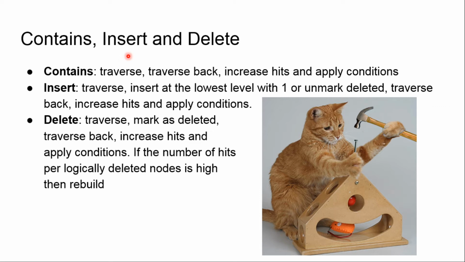Or we can find an element that is marked as deleted. Please note that our deletion is typically logical, so we simply mark it as deleted or not. So we unmark it as deleted, we increase the hits, we traverse back, we change the counters, and apply the conditions on the way back. For delete, we traverse to the element, mark it as deleted, increase the number of hits for it, traverse back, change the counters, and apply conditions.